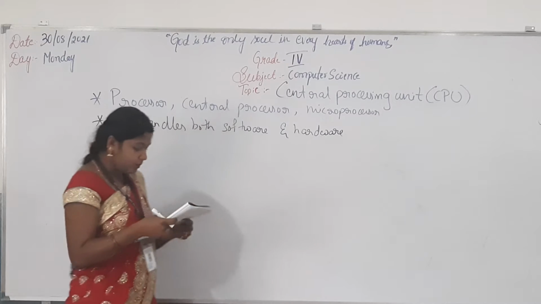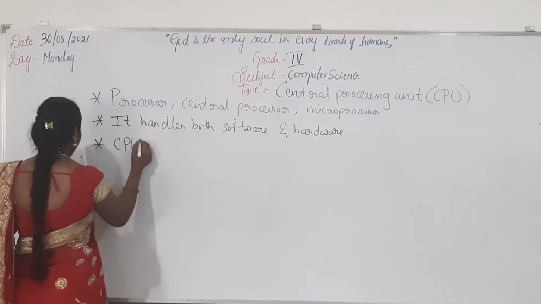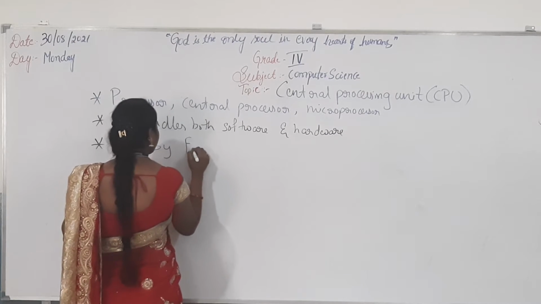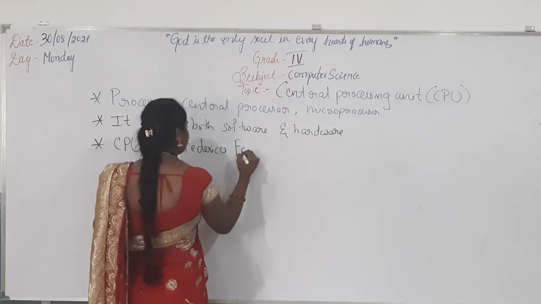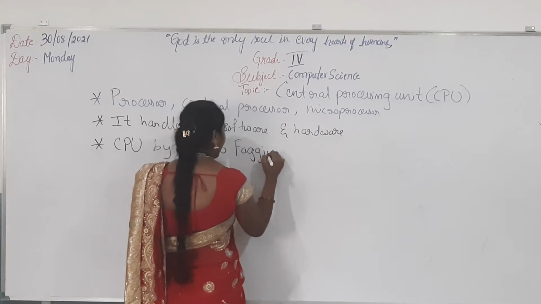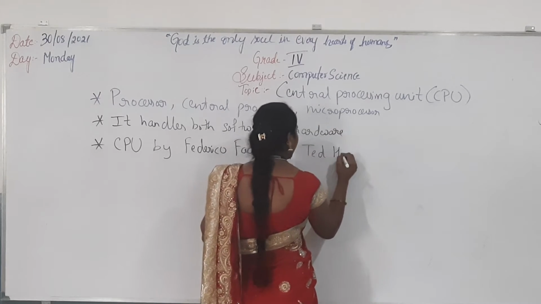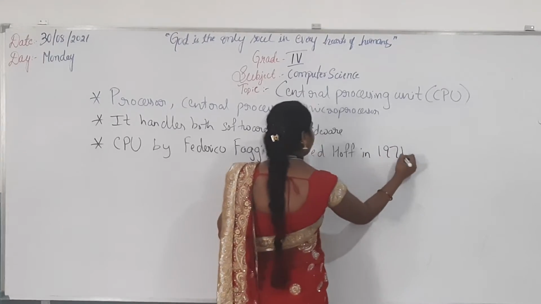Okay, students, so this CPU was invented by Federico Faggin and Ted Hoff in 1971.